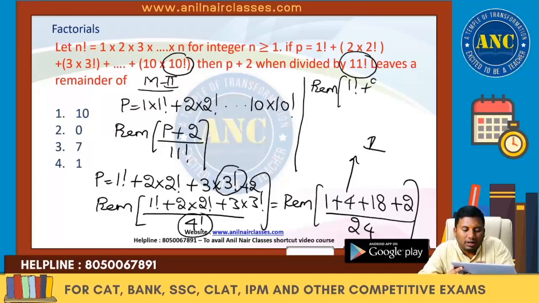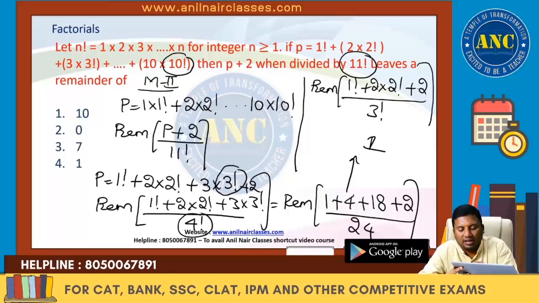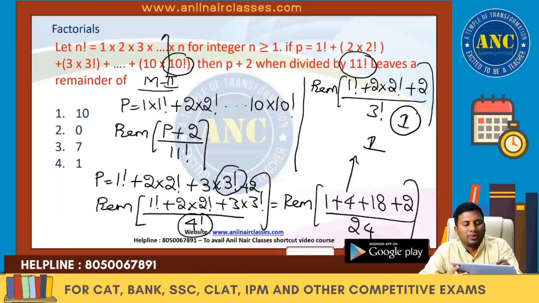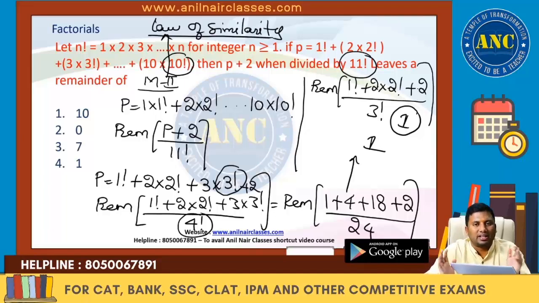1 factorial plus 2 into 2 factorial, plus 2, divided by 3 factorial. 2 twos are 4, 4 plus 2 is 6, 6 plus 1 is 7. 7 divided by 6, the remainder is 1. What we are doing here is the law of similarity. We are checking the behavior for 2 values, 3 values and so on. Then we are saying that all are similar. Law of similarity. I hope the idea is clear.